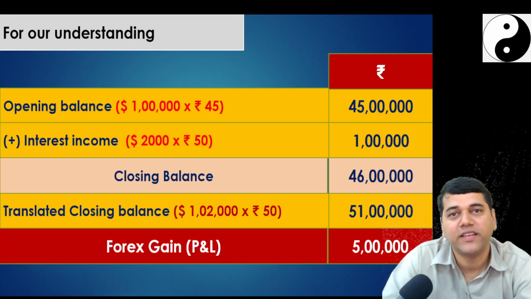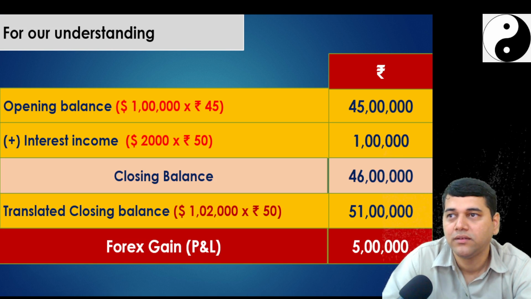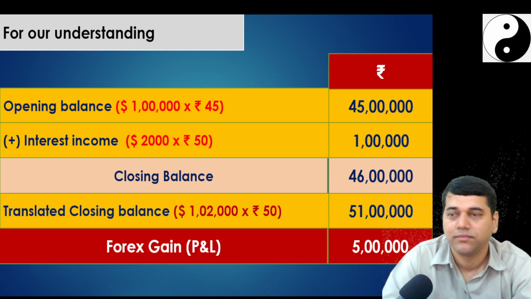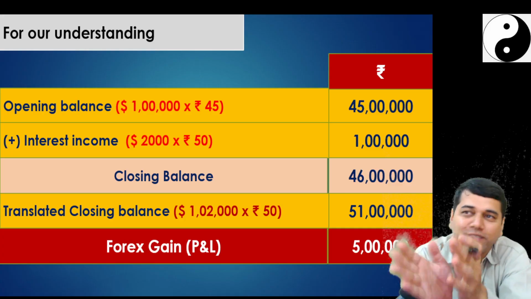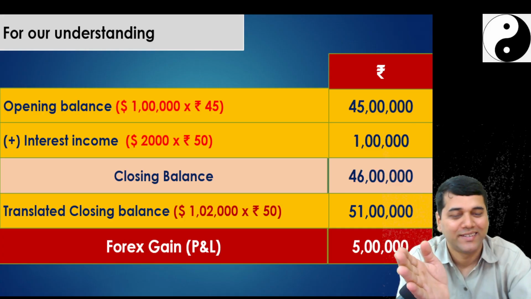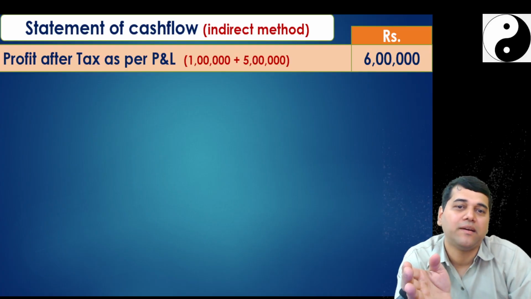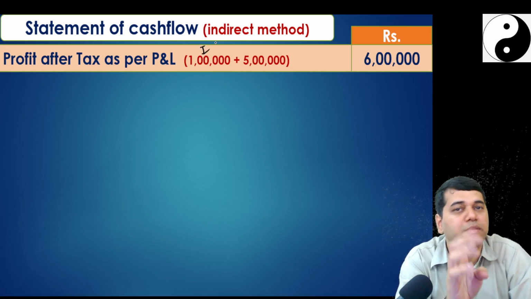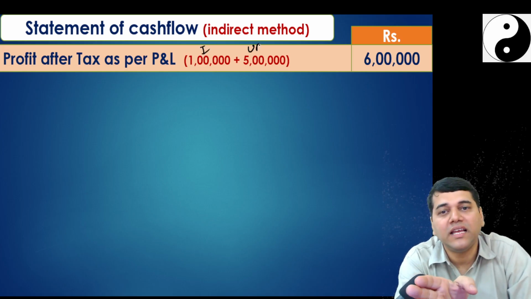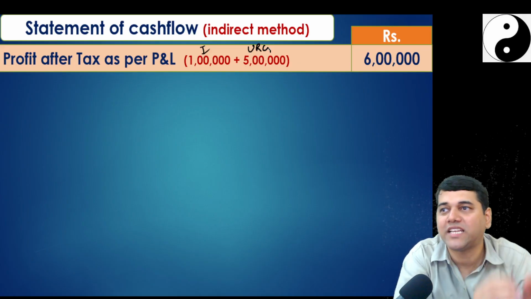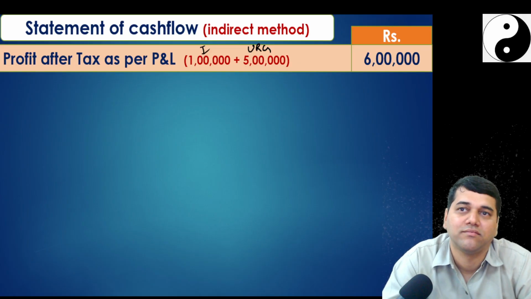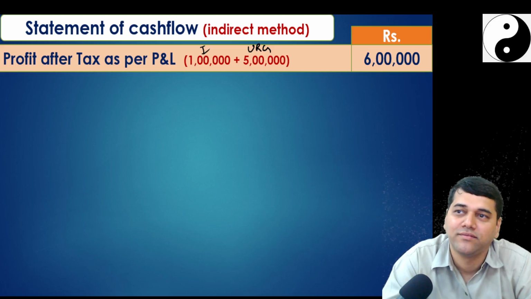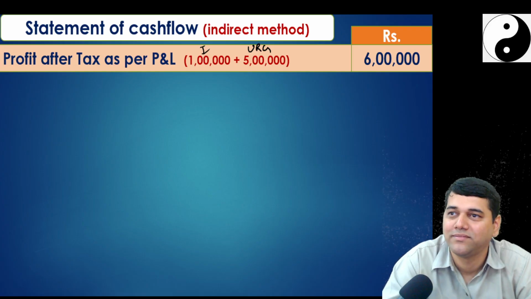Then is this forex gain not part of my P&L? See, this question and the previous question are the same. Again, I'm telling you. So I'll start with the PAT. PAT is 6 lakhs. Out of this, interest income is 1 lakh, and unrealized gain on the cash and cash equivalent is 5 lakhs. Perfect. Understood?